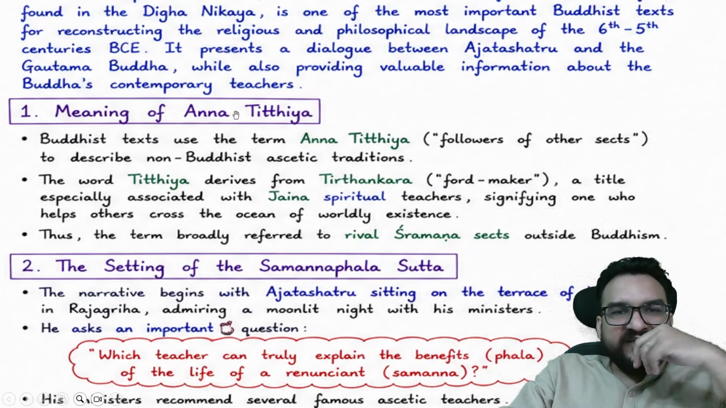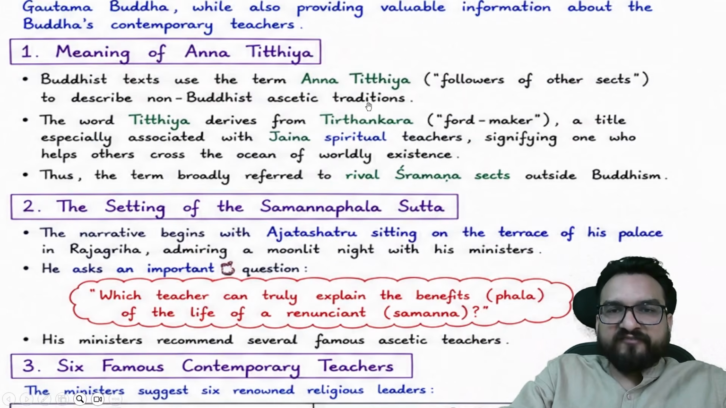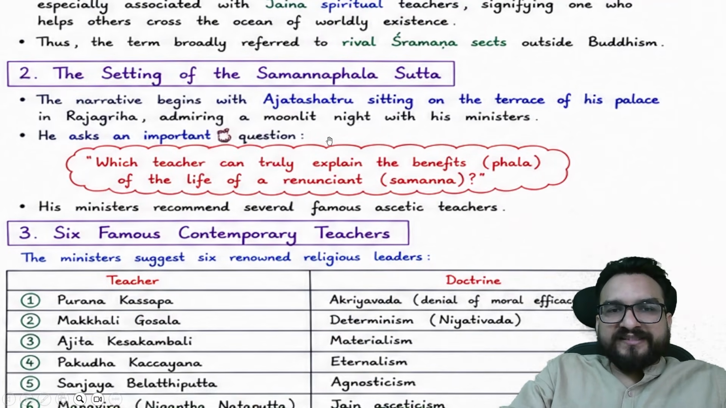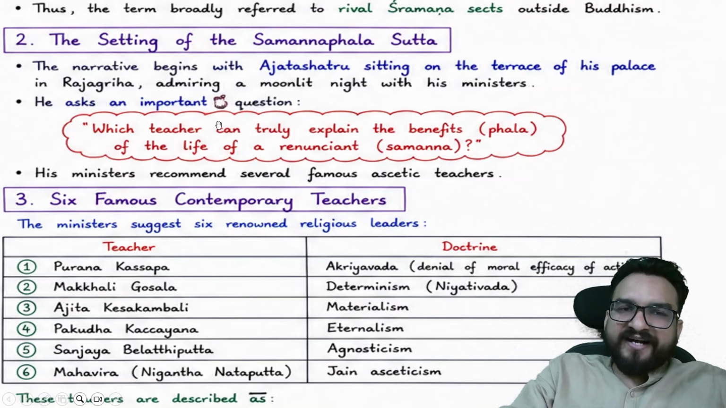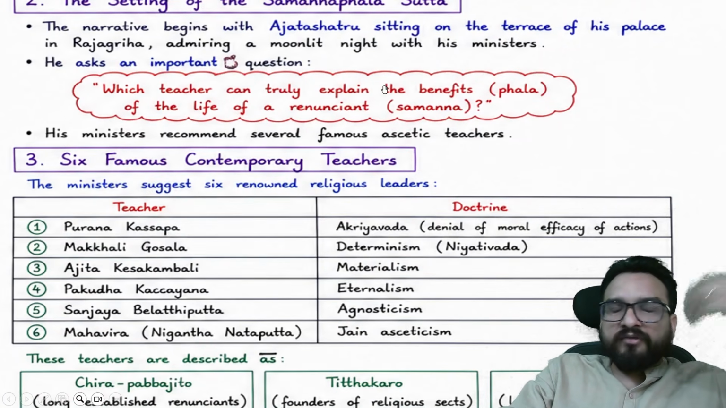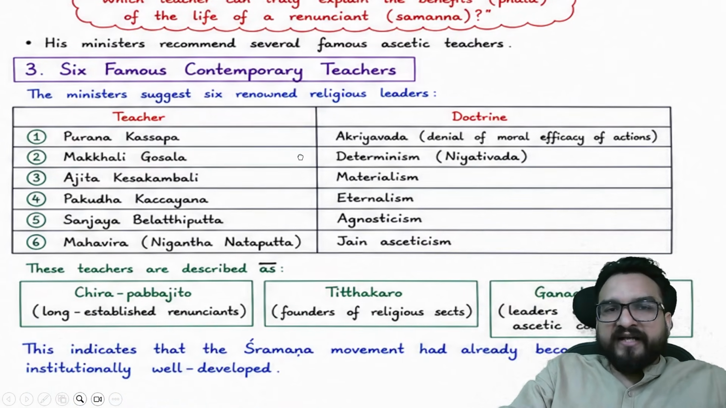Now over here it is provided that Anna Tithya means follower of other sects, used to describe non-Buddhist traditions. The word Tithya derives from Tirthankar, right? The narrative begins with Ajatashatru sitting on the terrace of his palace and asking an important question: which teacher can truly explain the benefits of the life of Shramana? Now his people recommended 6 famous contemporary teachers.